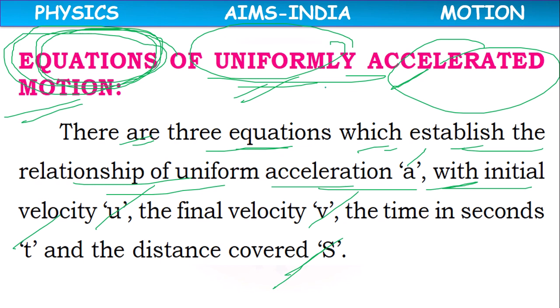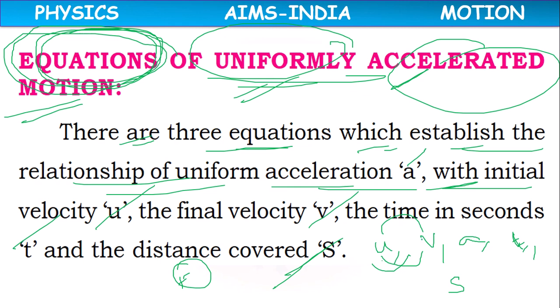Whenever a body is moving with uniform acceleration, in the beginning it will have some initial velocity. When we apply force, its velocity will increase, its velocity changes to v. Means there is change of velocity, means it is having acceleration a. This change will happen in some time t, and it will cover some displacement s during this time.